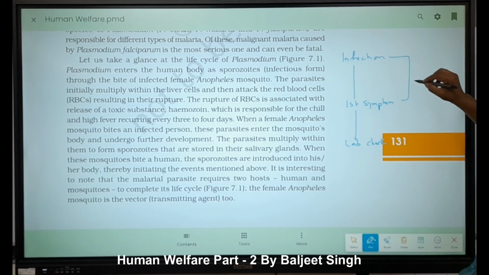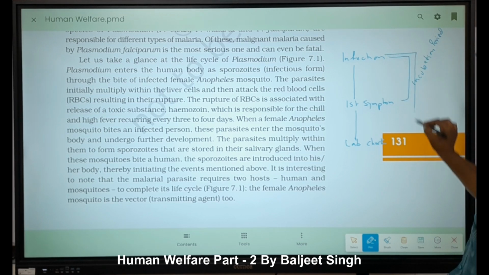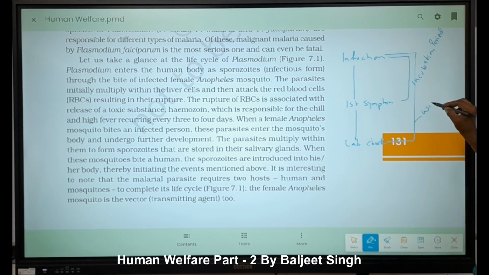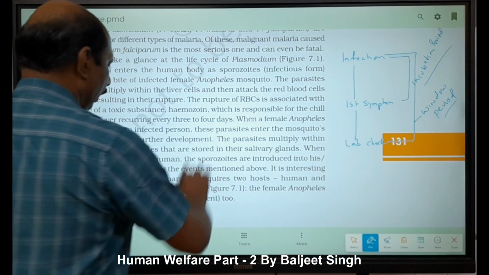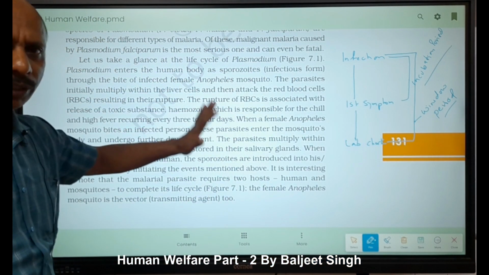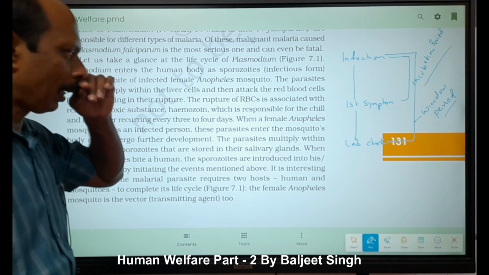It is called the incubation period. And second, the period between infection and first lab check, diagnosis, is called the window period. Recurring: after infection, the first fever after 3 to 4 days is called the incubation period, right?